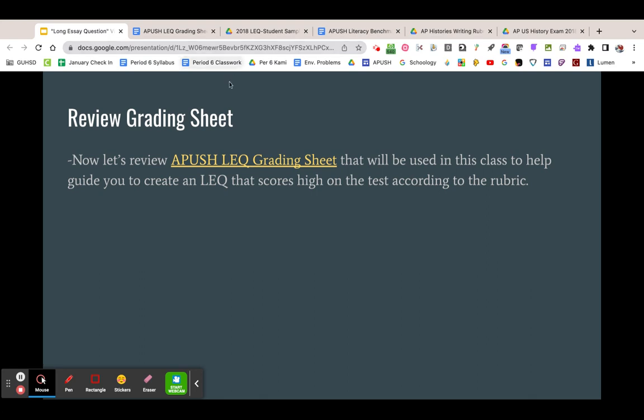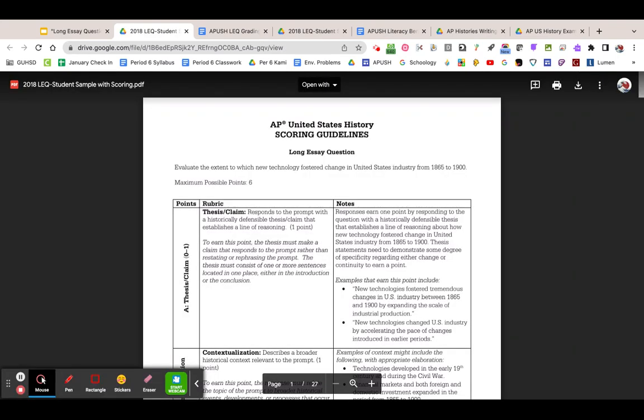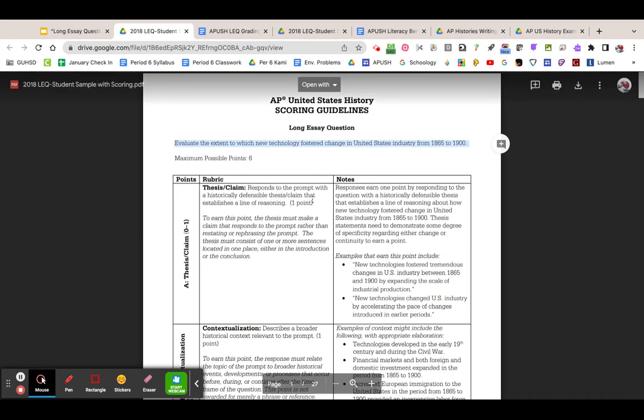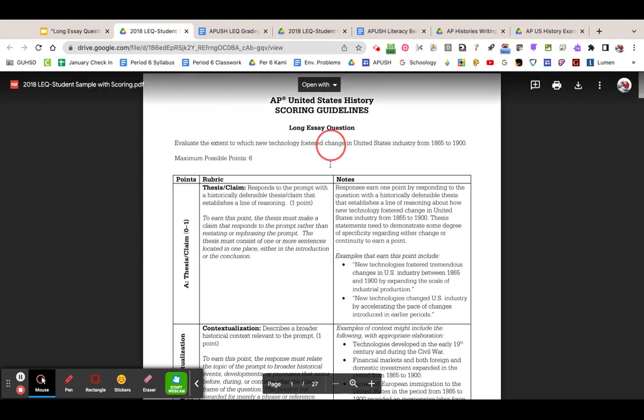Okay. I'm going to go back real quickly to the student LEQ example just one more time. So you know what is cool, I actually did choose a response. That's why I thought I did. And so here is actually the essay question, guys. And this is actually what they're going to be looking for. So once again, you get a total of 6 points, but this is about period 6, and it's about technological change and how it fostered a change.